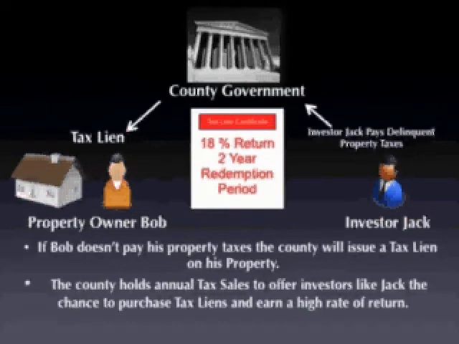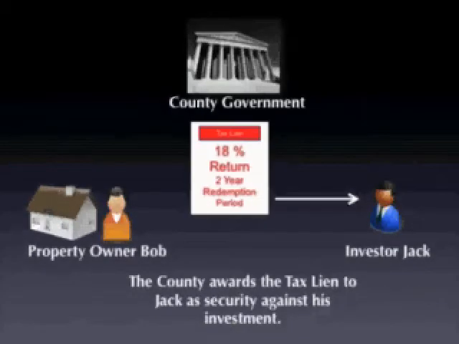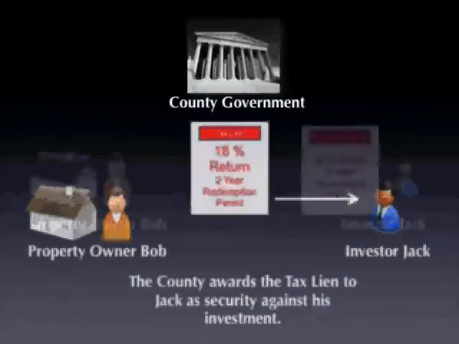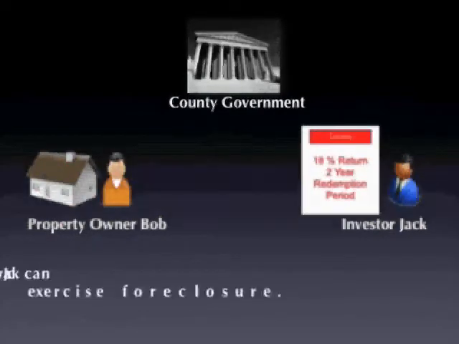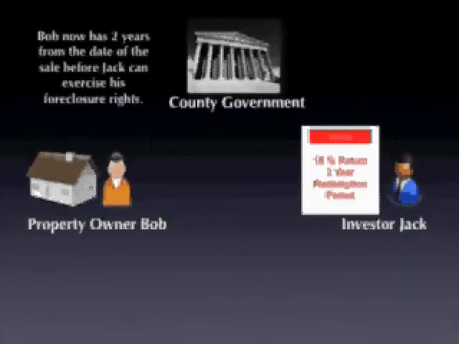Now, what that means is that the property owner here, Bob, now has 2 years from the date of the sale before the investor can begin to initiate the foreclosure process. So the county awards this tax lien to the investor as security against his investment. So if we're playing out the scenario, we know that from the date of the sale here the property owner now has 2 years to pay back that delinquent amount before the investor can actually initiate the foreclosure process because of that tax lien.